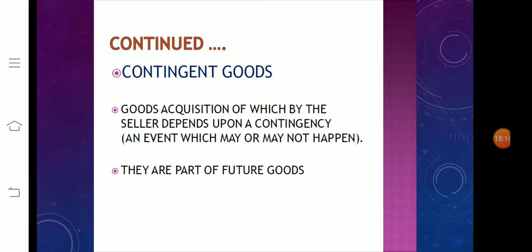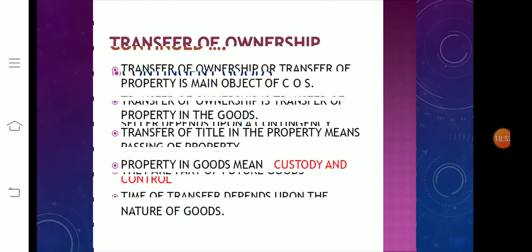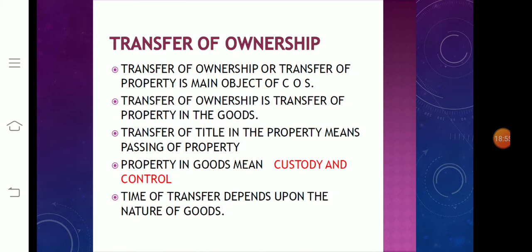What are contingent goods? Goods the acquisition of which by the seller depends upon a contingency. It is an event which may or may not happen. They are part of future goods. Contingent goods are the goods the acquisition of which by the seller depends upon a contingency. Contingent goods are a part of the future goods. So these are the different types of classification of goods.